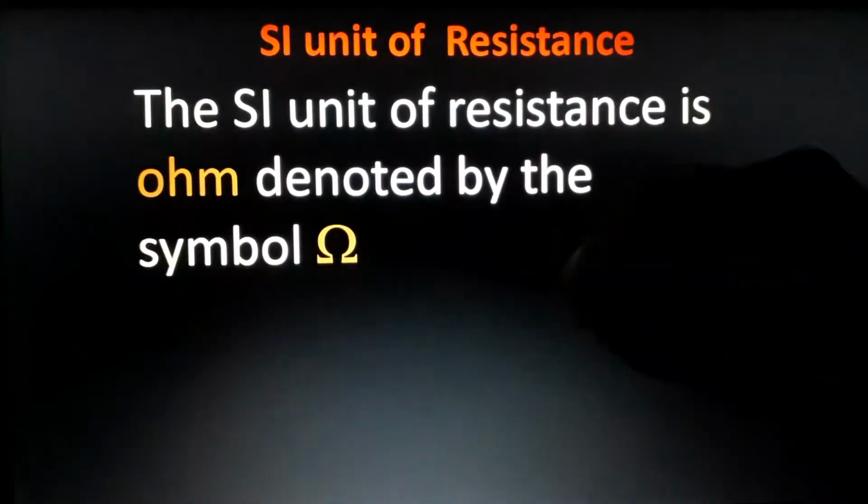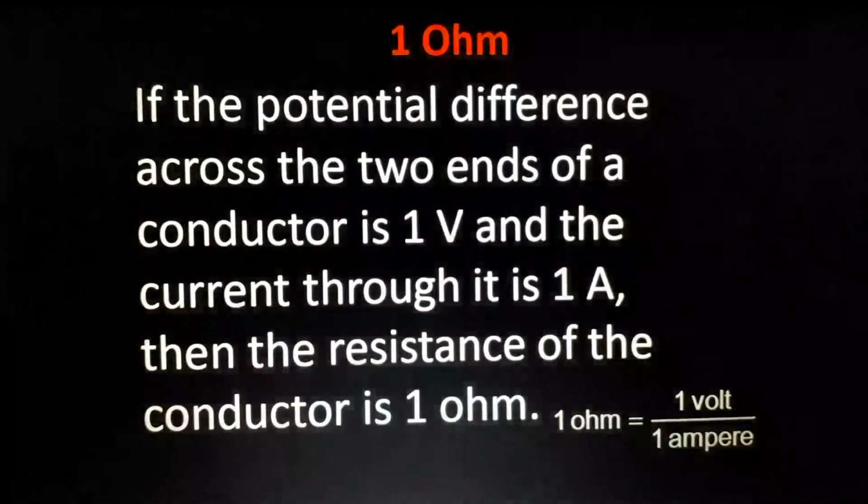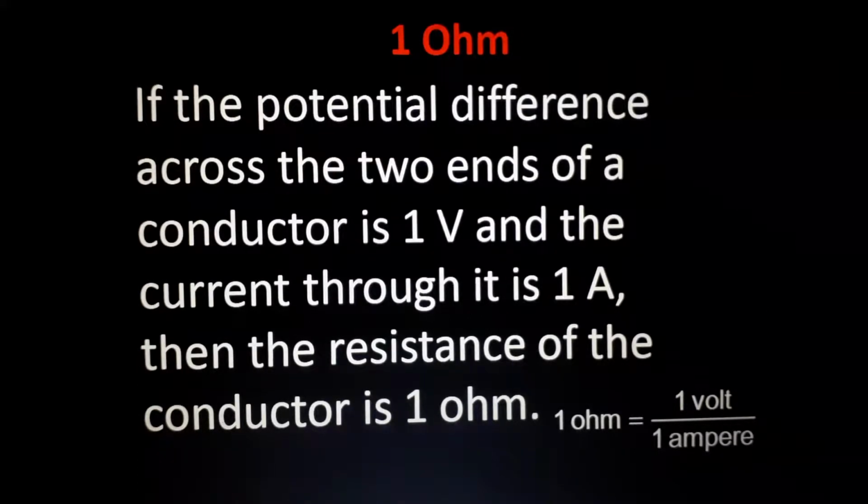Standard unit, very, very important. One more question. Ohm. So what is 1 ohm? 1 ohm is voltage divided by current, you know that. So 1 ohm is what? 1 volt divided by 1 ampere. If the potential difference across the two ends is 1 volt and the current through it is 1 ampere, then the resistance of the conductor is 1 ohm. No need of any definition. Okay, 1 ohm is equal to 1 volt divided by 1 ampere. Volt is potential difference or voltage. Ampere is the current through that circuit.